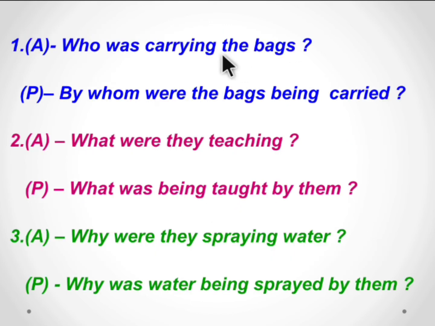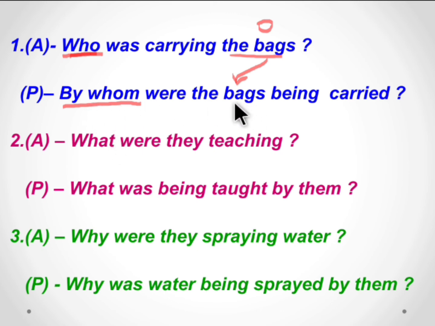Next, who was carrying the bag? Here, who is a WH question. The bag is the object. So the bag will come here. It will become the subject of the passive voice. When we begin the question with who, it changes to by whom in the passive voice.